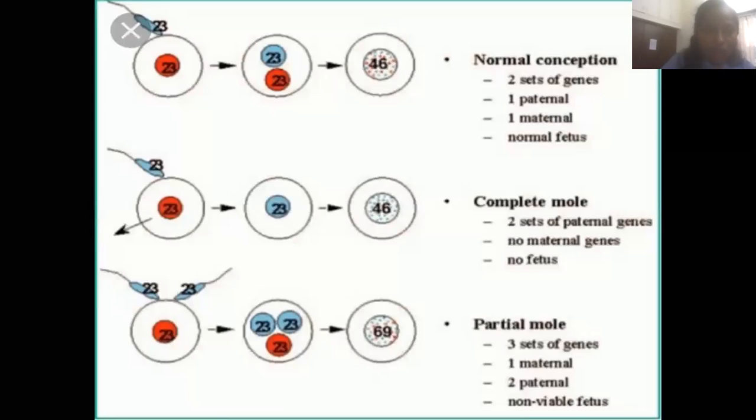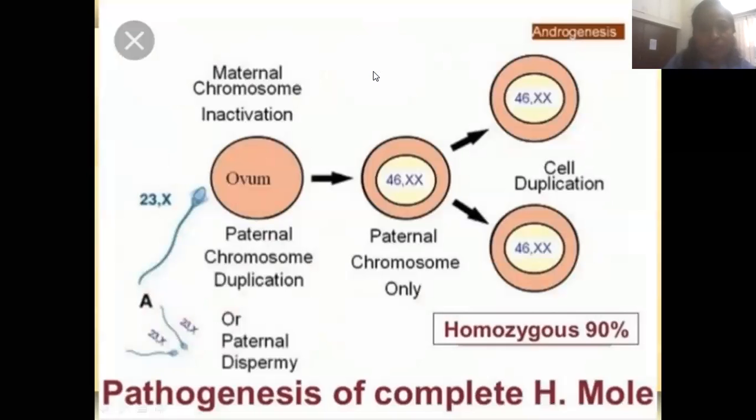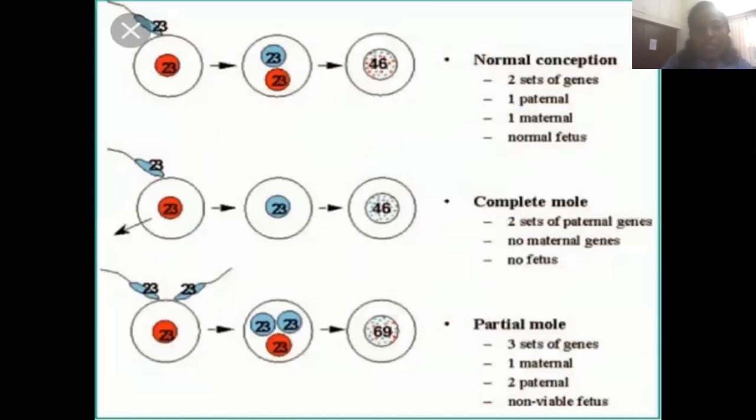Reason: in normal pregnancy, maternal and paternal genes are normal. In complete mole, there is an empty ovum, while in partial mole, two sperms are there. A fetus is there, but it is non-viable.